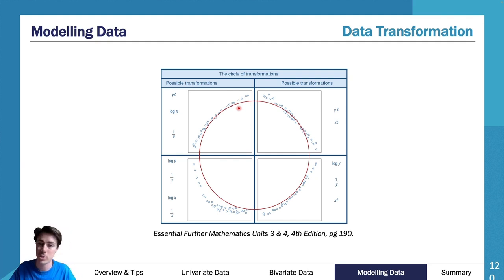And then you'll say to me, which one do I do? You do all three individually. And when you do all three individually, you then calculate your R value for each of those sets of data. So you'll do your raw x versus y squared, your raw y versus log x, and your raw y versus 1 over x. You calculate an R value for each of those three sets of data, and the R value that is closest to 1 or -1, whichever one is the strongest R value, is the transformation you choose. It's a little bit of trial and error. It's a little bit annoying, but you have to do it.